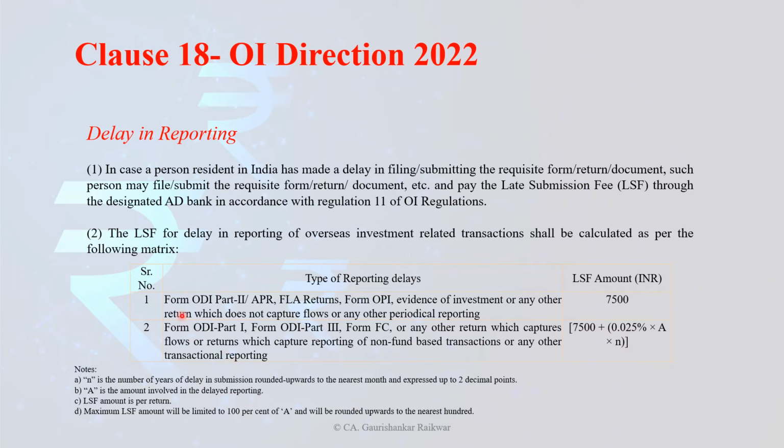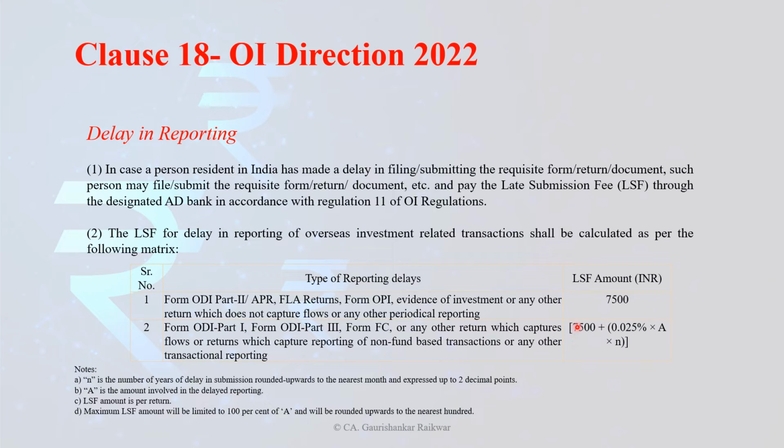If it is non-transactional reporting, then it is straight away 7,500. But if it is transactional reporting, whether fund based or non-fund based, like issuance of a bank guarantee or any remittance going outside, then the formula will be like this.